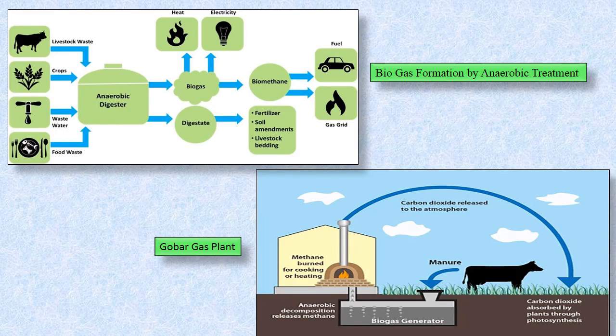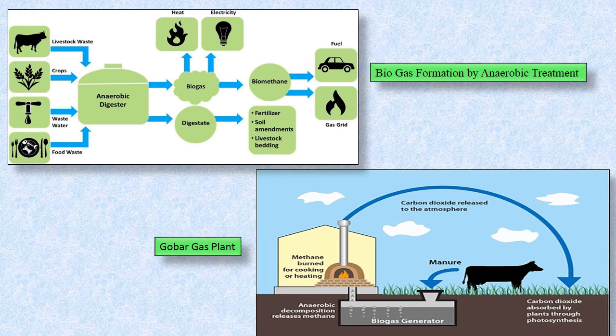Let's go ahead. Now, how is biogas formed by anaerobic treatment? Let's understand with the help of the diagram. What is the source first? The animals, that is livestock waste, the waste from the crops, water, and any biodegradable waste, that is food waste, can be used. All this is put into the anaerobic digester, where with the help of water it gets decomposed by bacteria, which releases biogas and digestate.